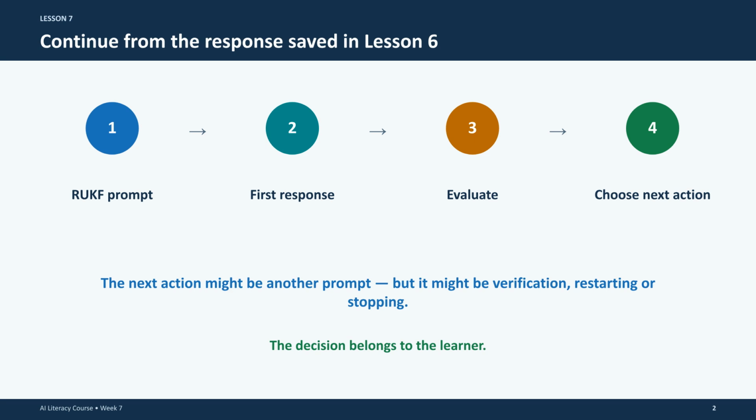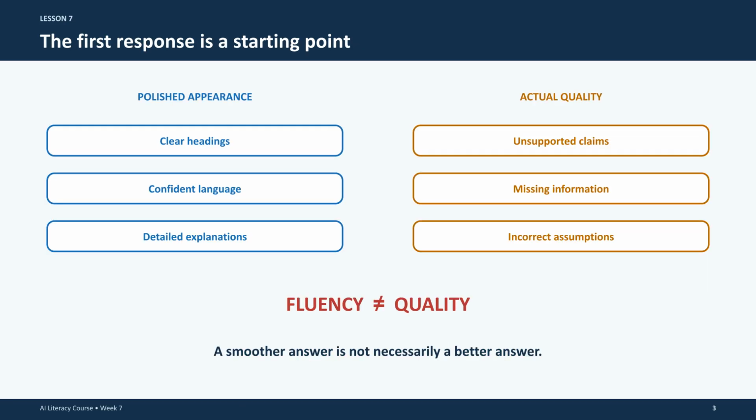Do not automatically continue the conversation. First, evaluate the result against your purpose. Then, decide on the best next action, which could be another prompt, verification, a restart, or stopping entirely. Remember that an AI response is just a starting point.